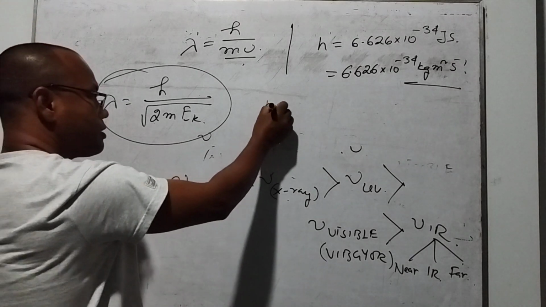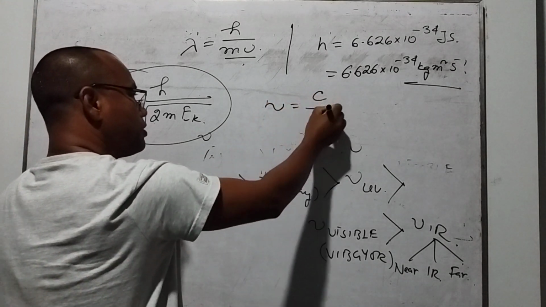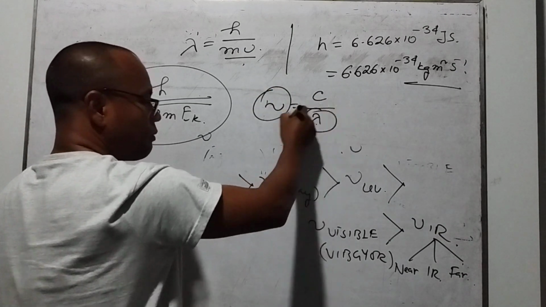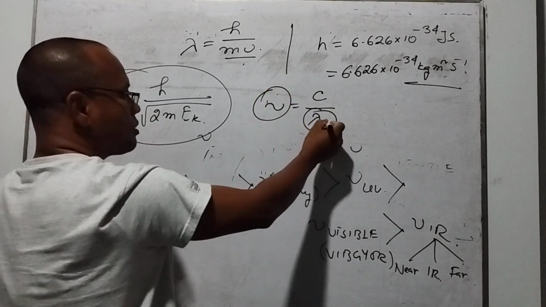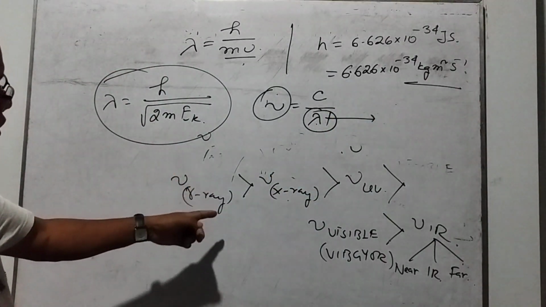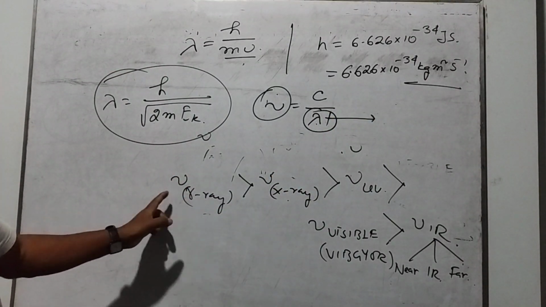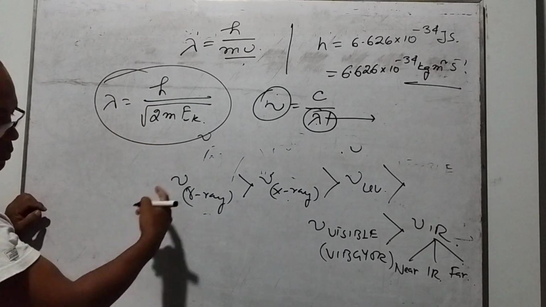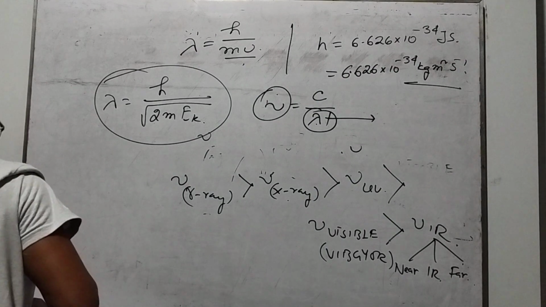As we know, frequency is c by lambda, which means more frequency, shorter wavelength, and less frequency means longer wavelength, right? Here gamma ray has the highest frequency, so the wavelength will be the opposite, the reverse.